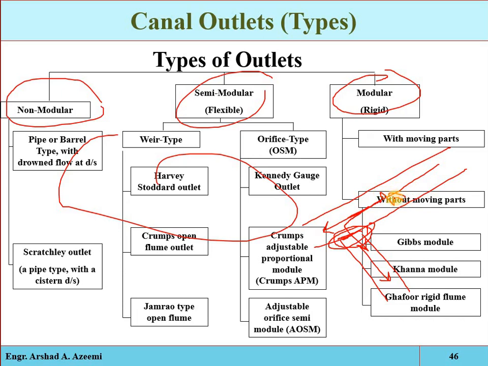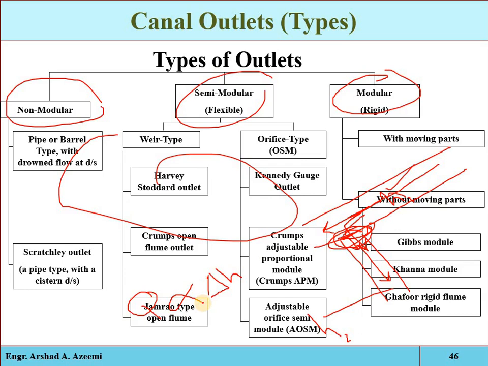What is the total energy of water in the distributary, for example, that is H1, the head of the water in the distributary. What is the head of the water in the feed channel? That is H2. So the difference between these two is, for example, delta H. Now see, if the discharge of water which is passing through the irrigation outlet depends on the difference between the heads.